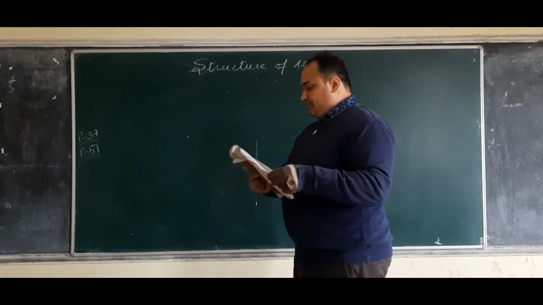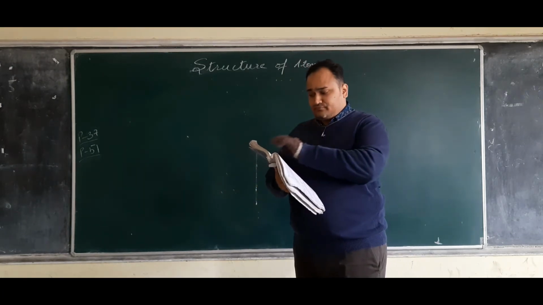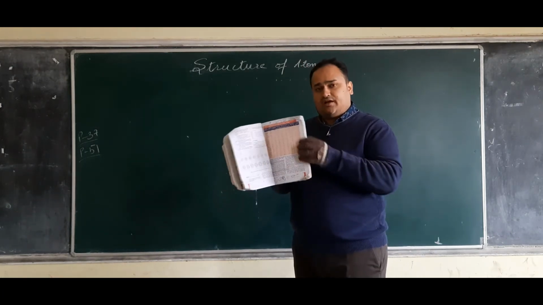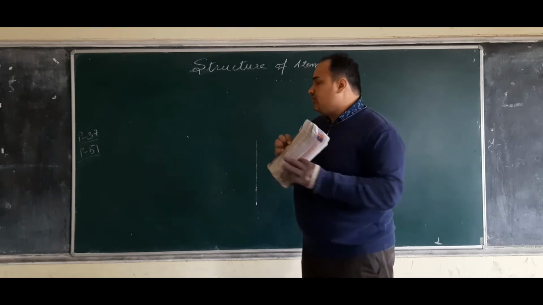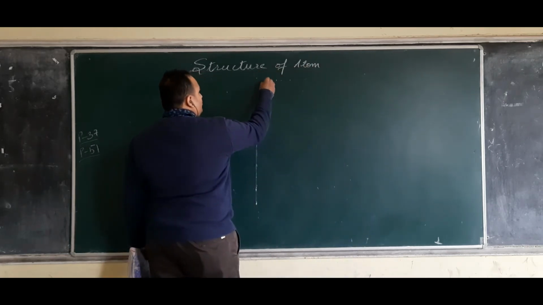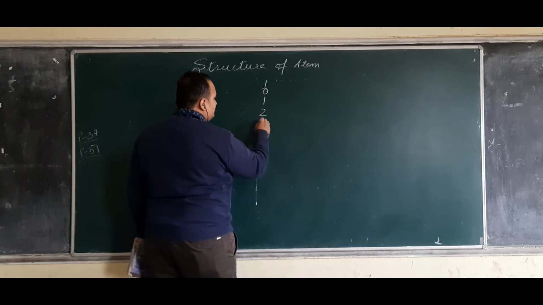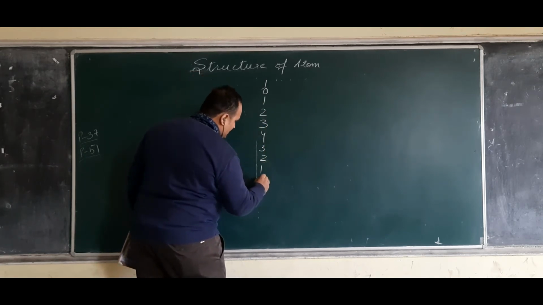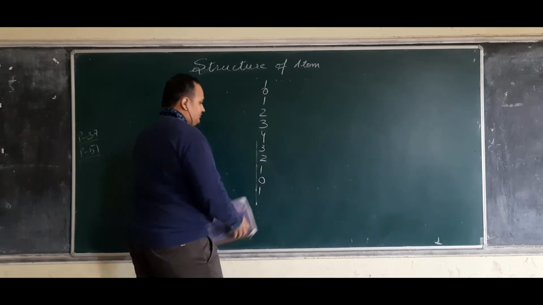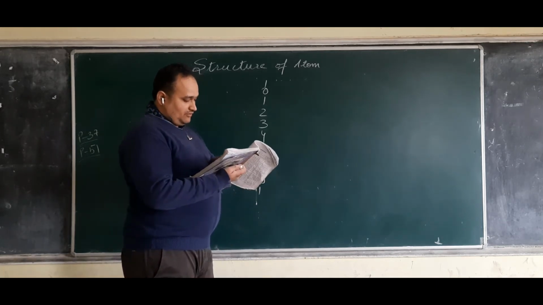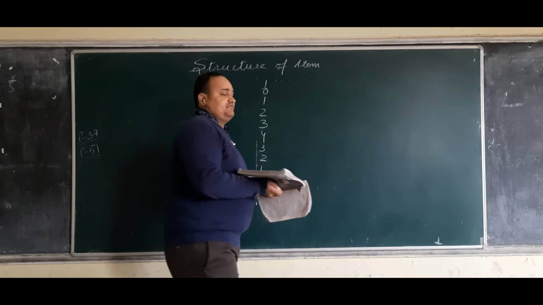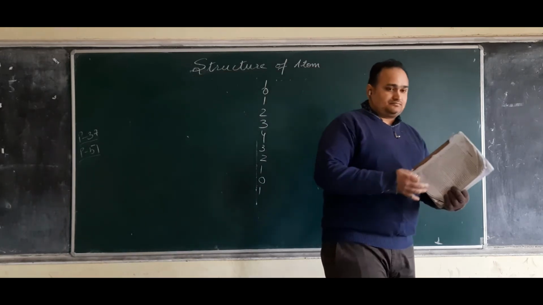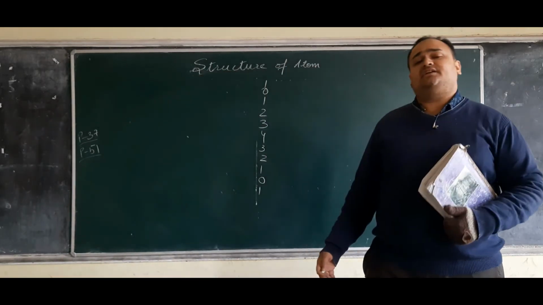So if you look at the table, the last column is valency. It goes 1, 0, 1, 2, 3, 4, again 3, 2, 1, 0, again 1, 2, 3, except only for phosphorus, which is 3 and 5. Why does phosphorus have a valency of 3 or 5?